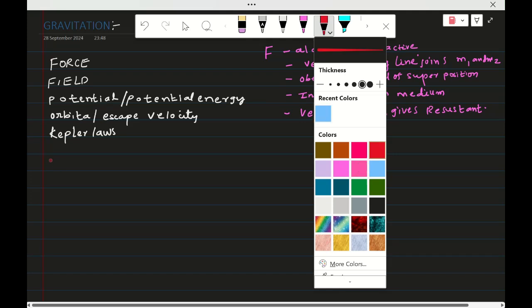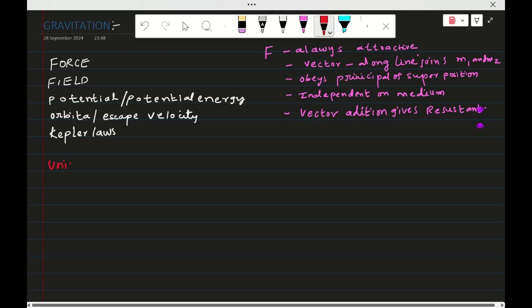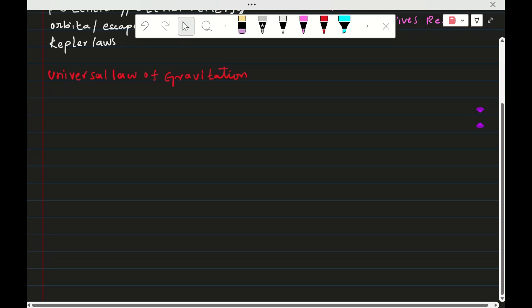So according to the universal law of gravitation, which was proposed by Sir Isaac Newton, the force between any two masses is directly proportional to the product of masses m1 and m2.